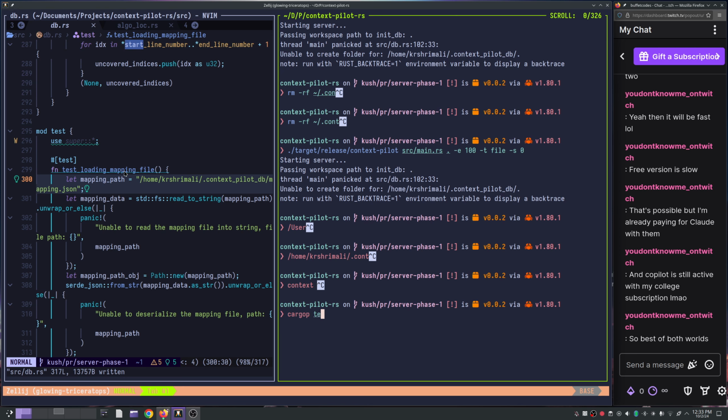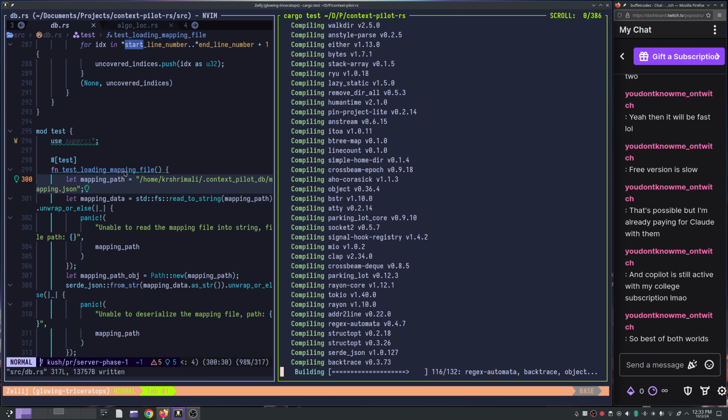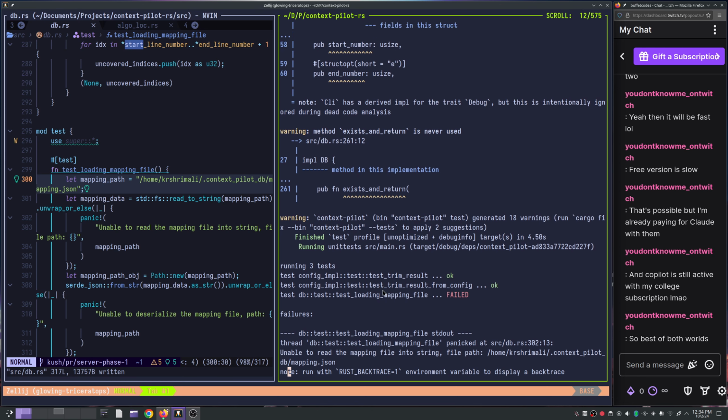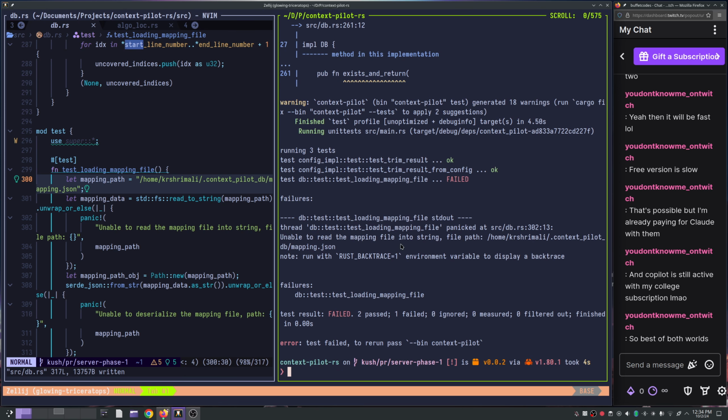Wait a minute. I'm really not sure about it. Test loading mapping file, right? Now that's failing. I'm glad I have a test for that, because of course that file is not there.